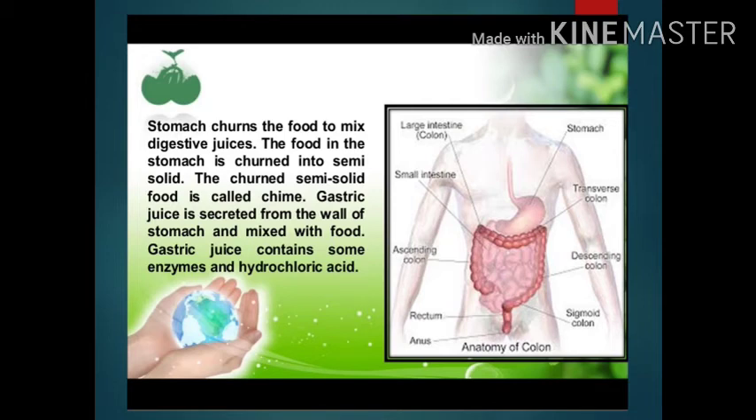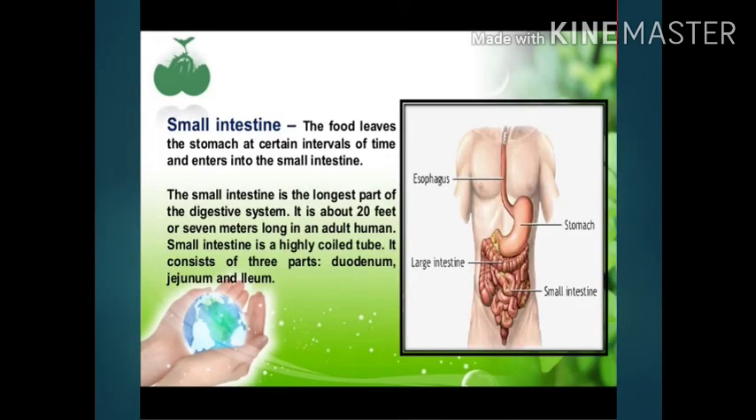Small intestine. The food leaves the stomach at certain intervals of time and enters into the small intestine. It is the longest part of the digestive system and is about 20 feet or 7 meters long in an adult human. It is a highly coiled tube. It consists of 3 parts: duodenum, jejunum and ileum.